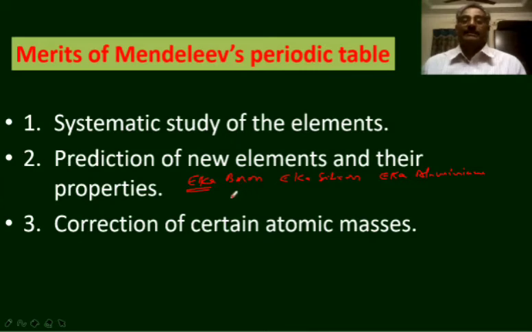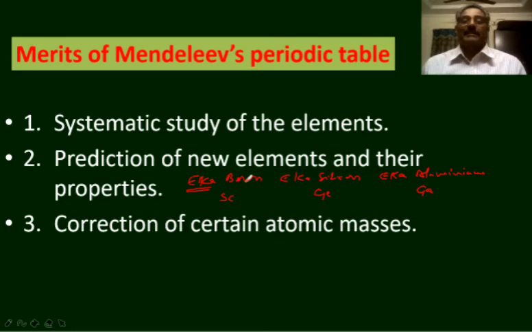And later on, these elements were discovered as scandium, germanium and gallium. The properties of these elements, scandium, germanium and gallium, were found, and these properties were exactly matched to the properties predicted by Mendeleev by using the properties of their neighboring elements.